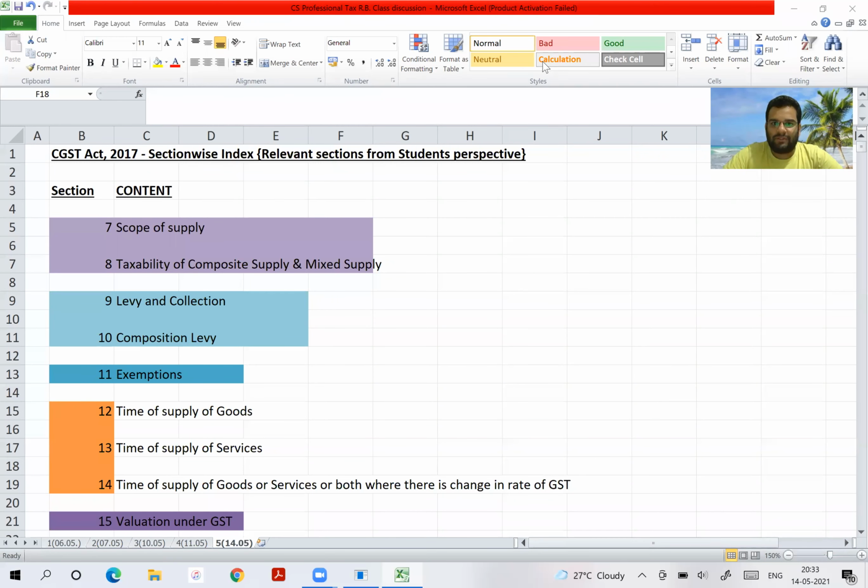As you know, we are splitting every session in two parts, A and B. So today we can say is 5A and tomorrow will be 5B. What are the contents that are to be discussed today? Those contents are basically, see this.